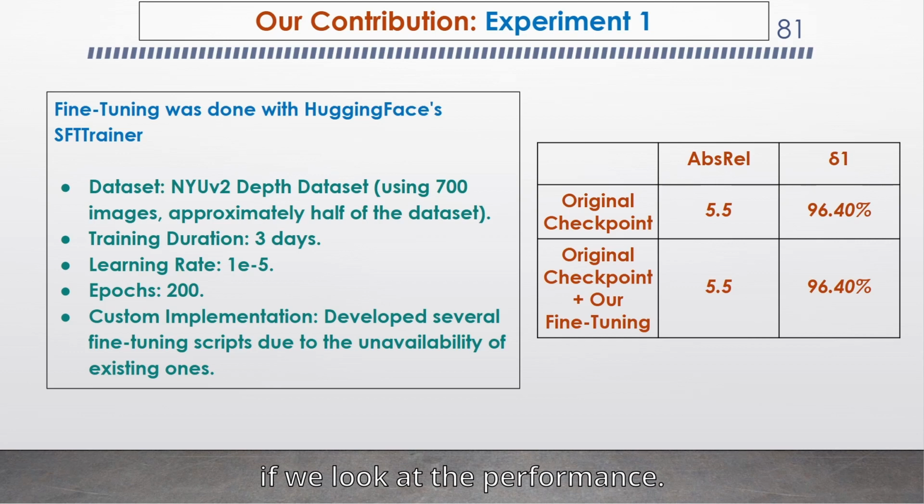If we look at the performance, we can see that the results are identical. And so the explanation for that is that the scripts that we used selected the best model based on the loss. And so it seems that while we fine-tuned the Marigold checkpoint, there was no new checkpoint that would produce lower loss than the original checkpoint. So this again confirms the impressive zero-shot powers of the author's implementation.